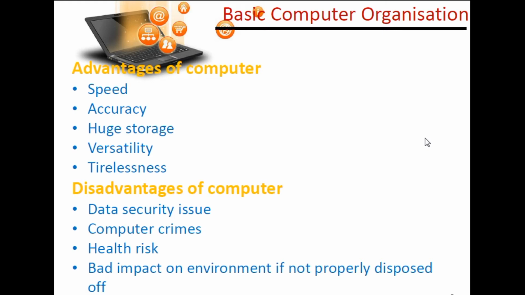The next is the bad impact on the environment if not properly disposed of. Suppose an electronic device like a computer, laptop or desktop is just thrown away as waste, it will definitely have a bad impact on the environment.